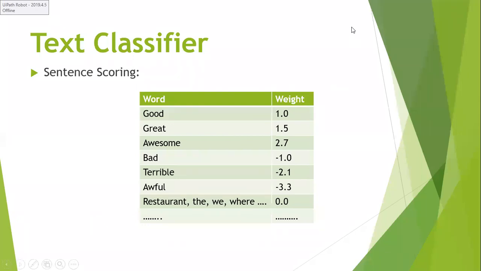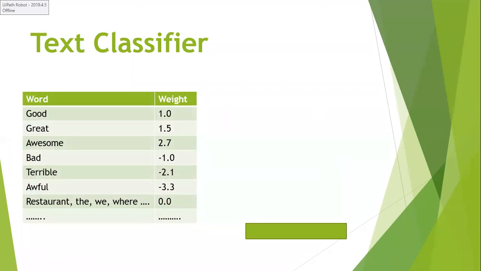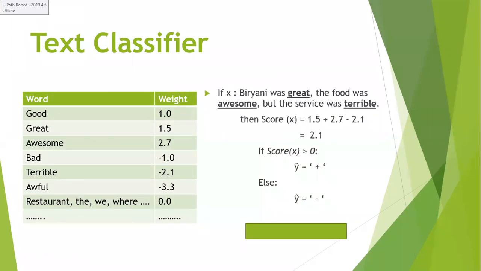So what about the review if both positive and negative words are equal? That is why the sentence scoring method is there. The sentence scoring method will give you the solution. Let us see one example. This is the table we are carrying, and again I am taking the same review: Biryani was great, the food was awesome, but the service was terrible.